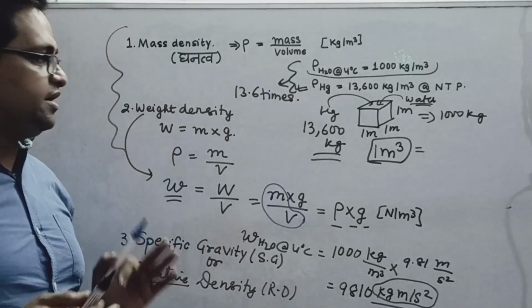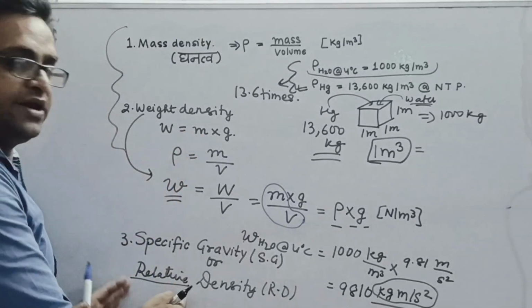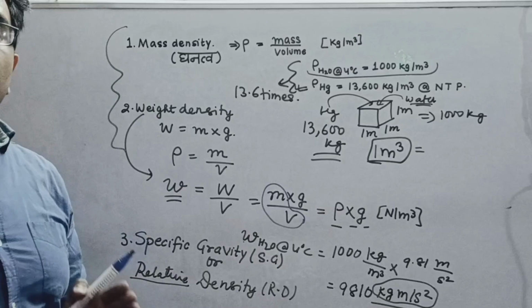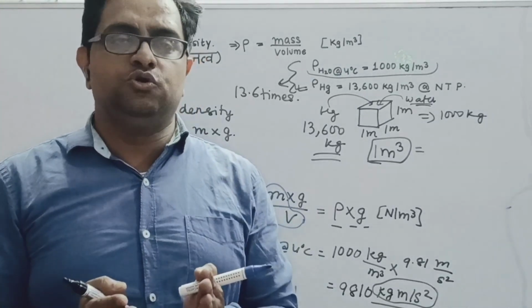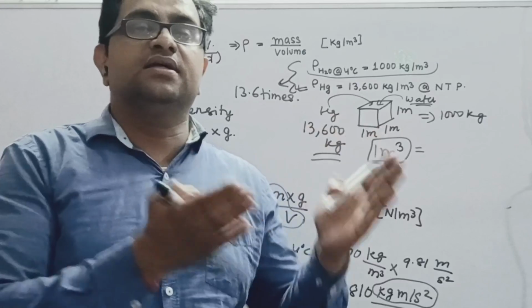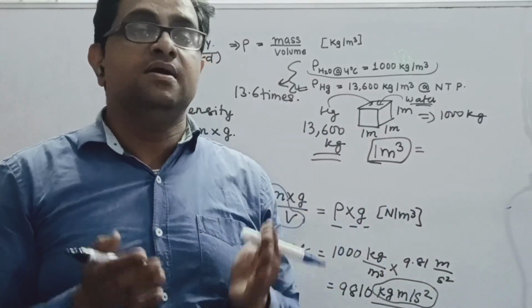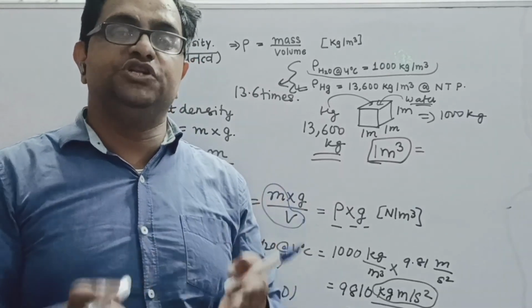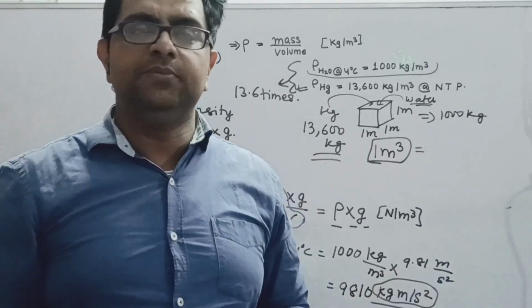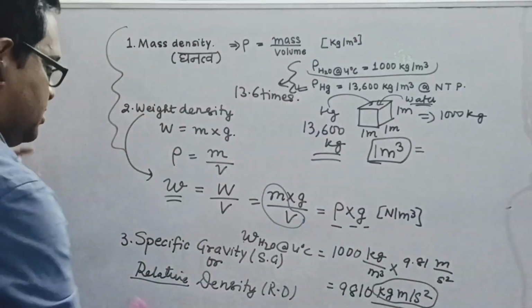What is the difference between absolute and relative? When we talk about relative, we are talking about the density of a substance with respect to another substance. We are comparing the density of a substance with the density of another substance.